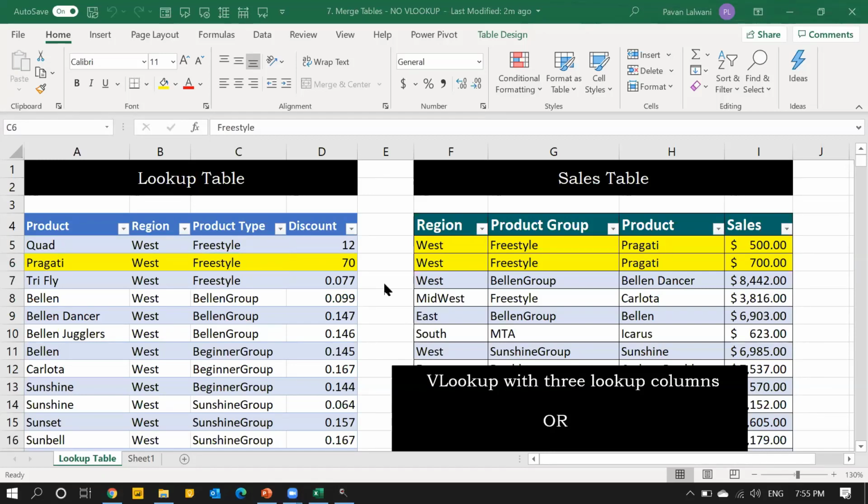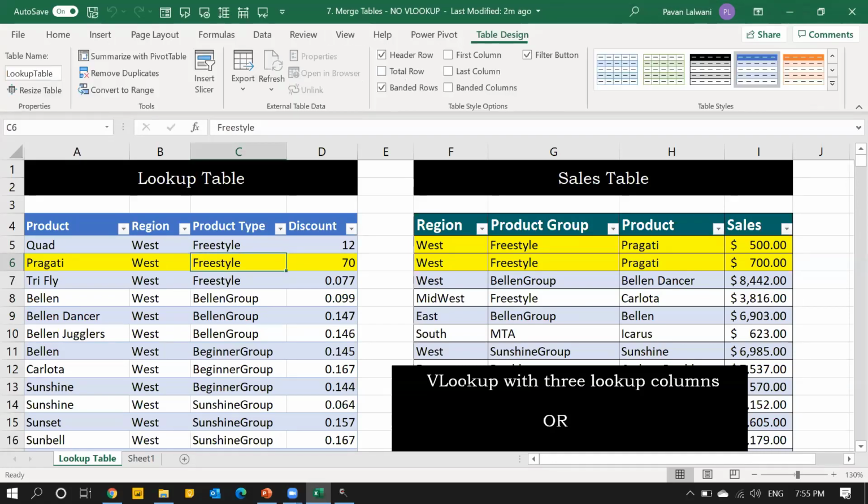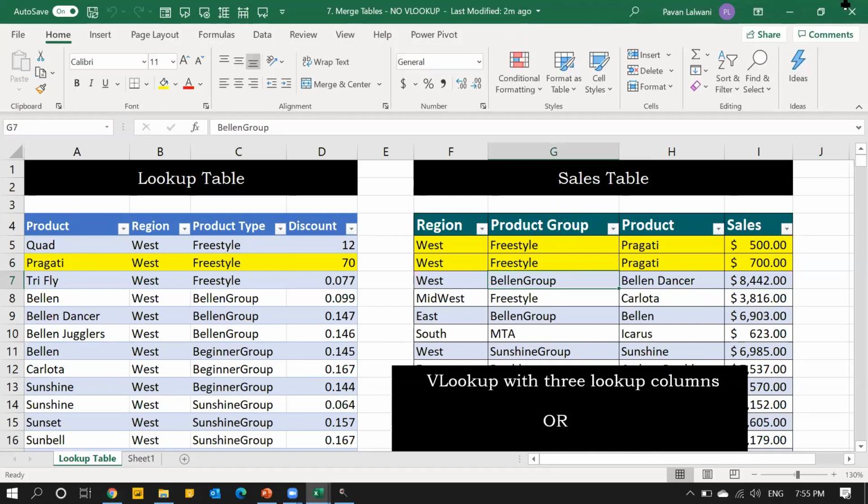I'll do it twice. Number 1, I have to give you some information: I want you to remember the name of the table. The name of the table is lookup table. Okay, this table name is lookup table and this name is sales table. Okay, these 2 things you have to remember. Done. I'll create a new file and close this existing file.